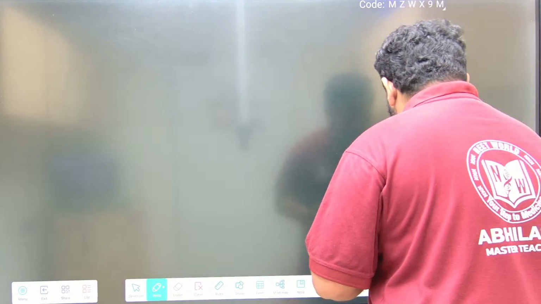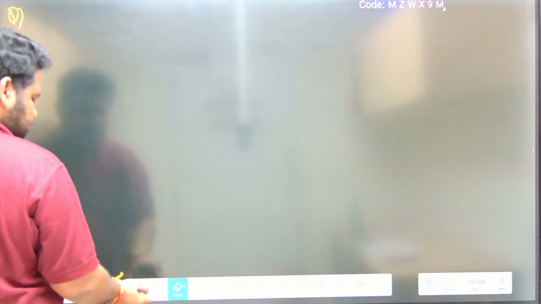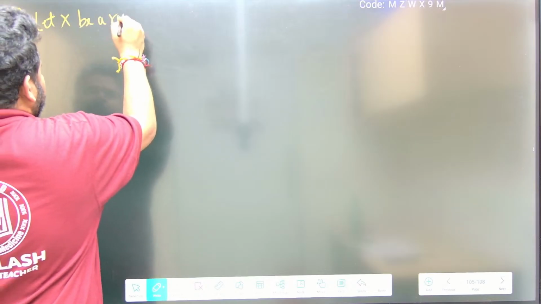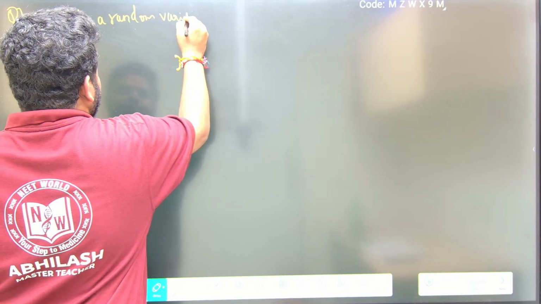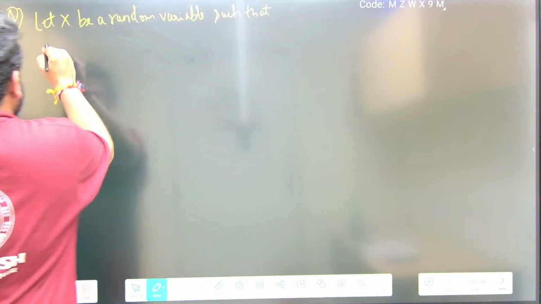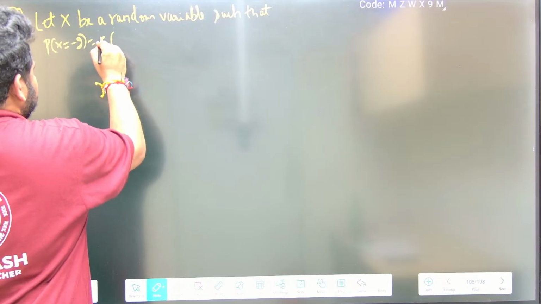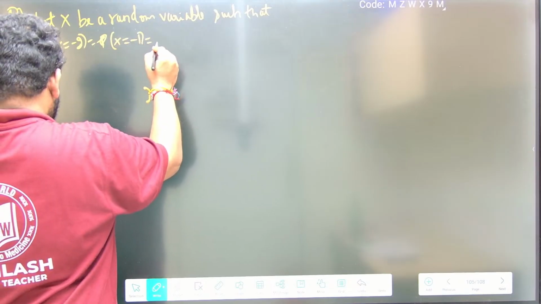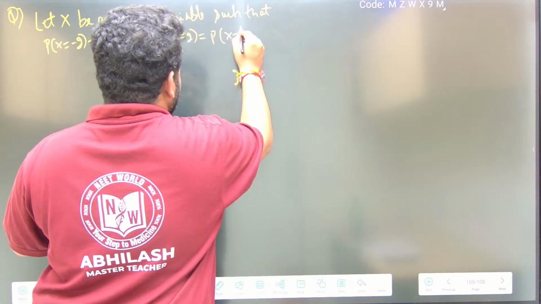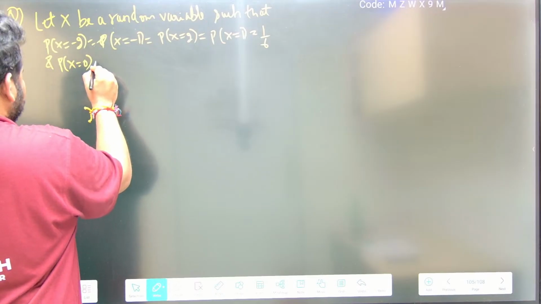Okay, let me give one more question. Let x be a random variable such that P(X = -2) = P(X = -1) = P(X = 2) = P(X = 1) = 1/6, and P(X = 0) is given as 1/3.